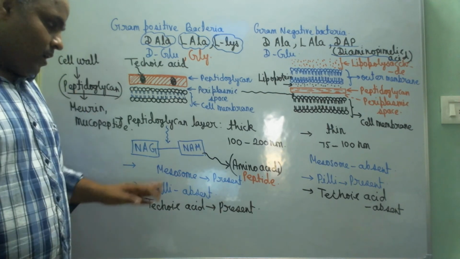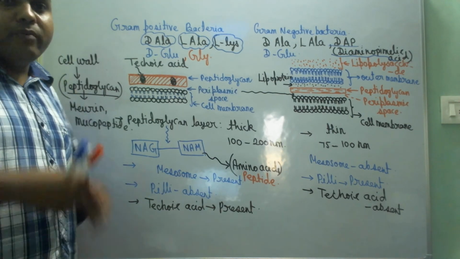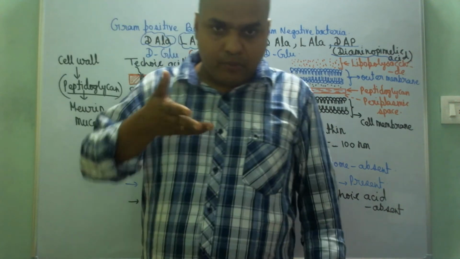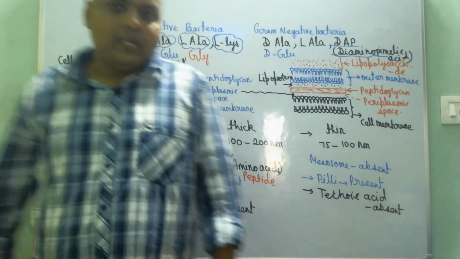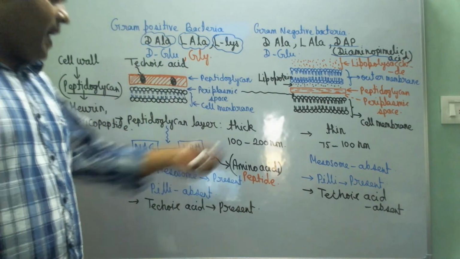Mesosome. We all know the mesosome is a folding, a projection into the cytoplasm of the bacteria.